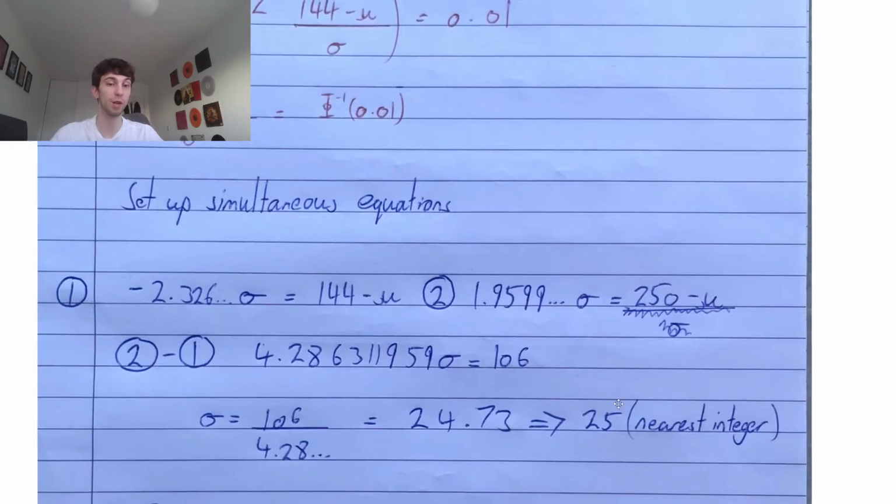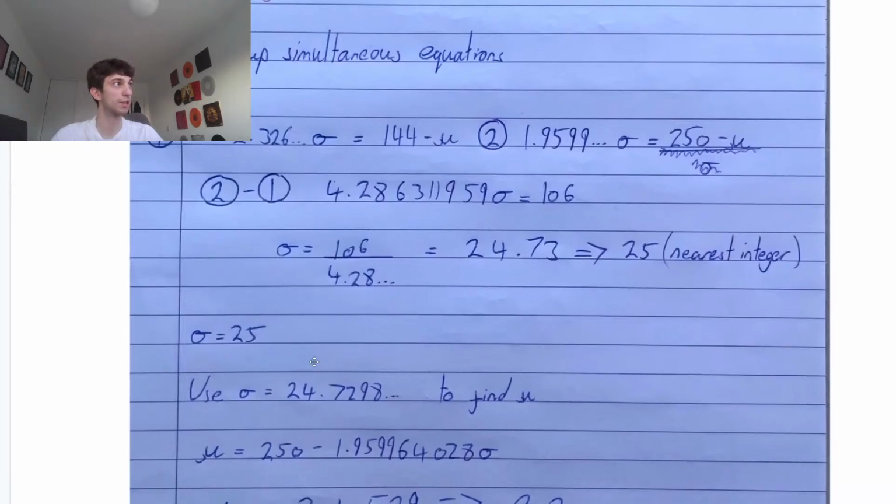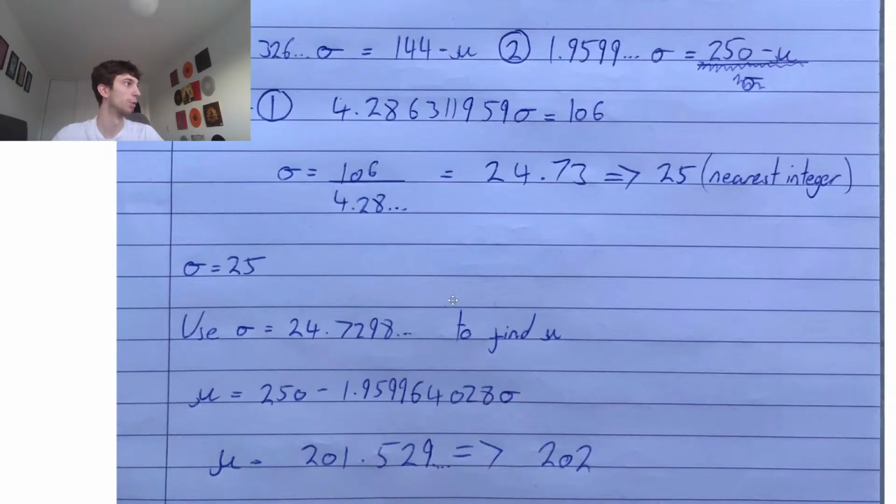Now to find the mean, all we have to do is plug in the standard deviation into either one of our equations to find the mean. Whichever one you want, take your pick. So we're not going to use 25, guys. We want to use our unrounded answer to get the most accurate value for mu. So we can do 250, take away 1.9599 and the rest, sigma, to be equal to mu. So we get mu equals 250 minus all of this times our value for sigma, which is 24.7298. And this would give us mu to be 201.5929, nearest integer 202, exactly what Pax said. Perfect, Pax. Hope that makes sense.